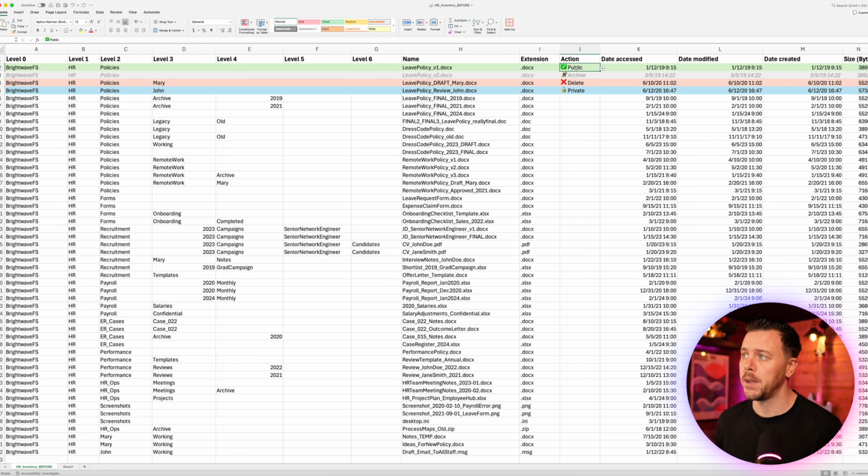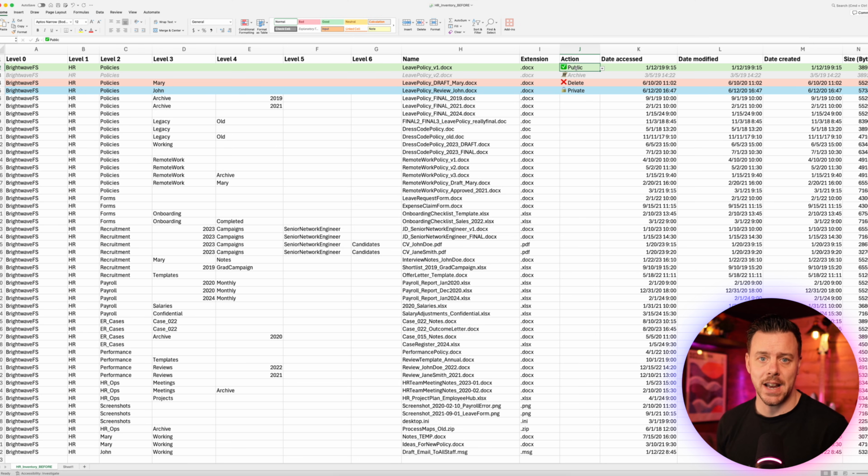So when we have public, we know that that's content that is active, we're going to need it, and we want to share it to all employees. So we will be bringing that to SharePoint. And similarly for private, we know that's our private collaborative content, and that also will come to SharePoint. Now, when it comes to archive and delete, this will depend on your approach to what's going to happen to your file share after we migrate. In a lot of cases, people will find they'll delete the content just to clear it up and remove it from the file share. But archive, we can either bring that to SharePoint and put it in a lockdown library